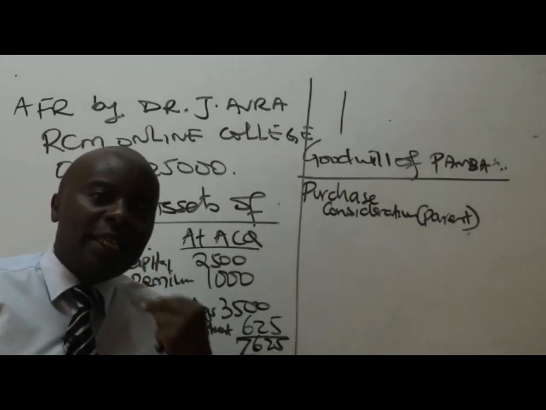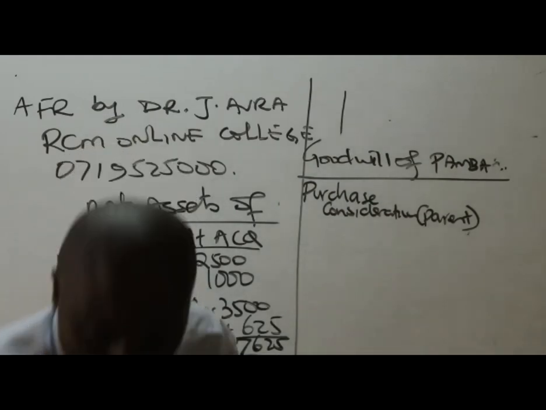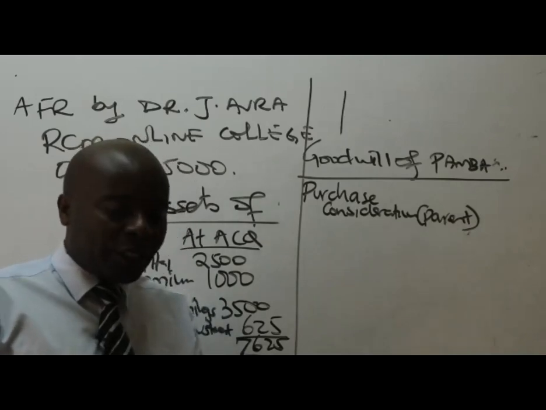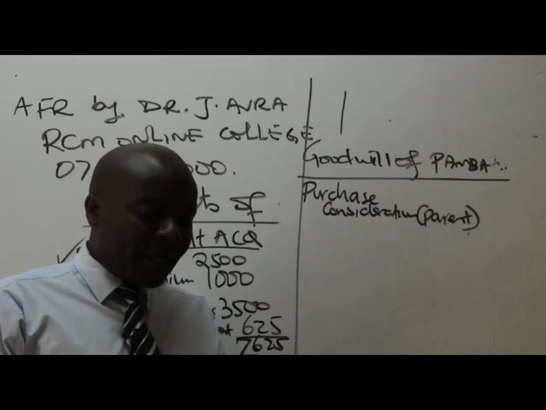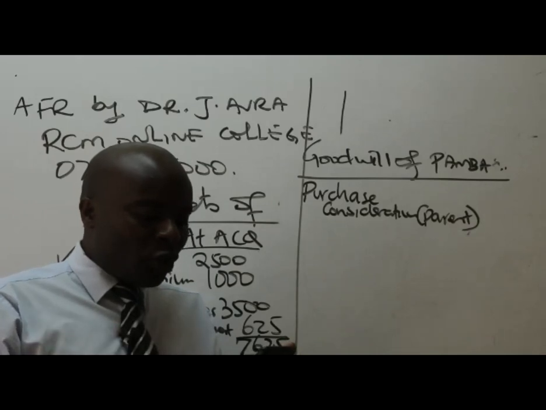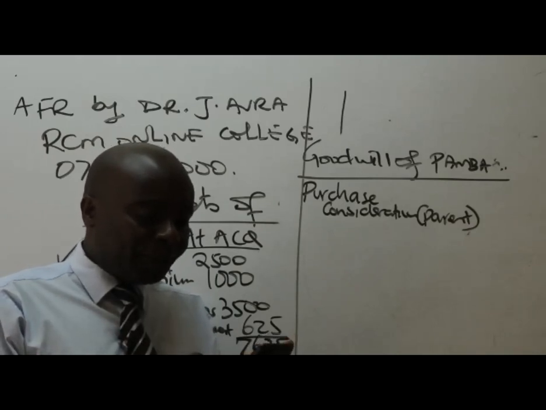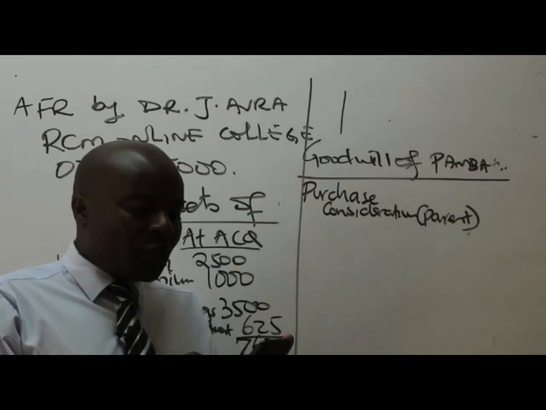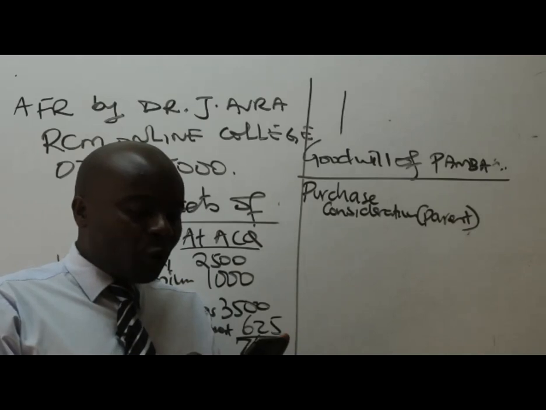If it's shares that they gave, what is the value of those shares? So in this question, it was about PAMBA, or rather the parent, having given out their shares to acquire the stake. We are told in note number 1, on 1st October 2020, Pareto Limited acquired an 80% equity interest in PAMBA Limited when its retained earnings stood at 3,500. The purchase consideration comprised 1,250 million of Pareto Limited shares.